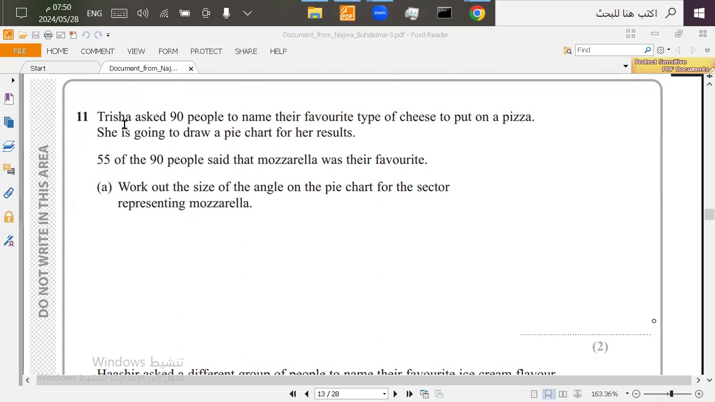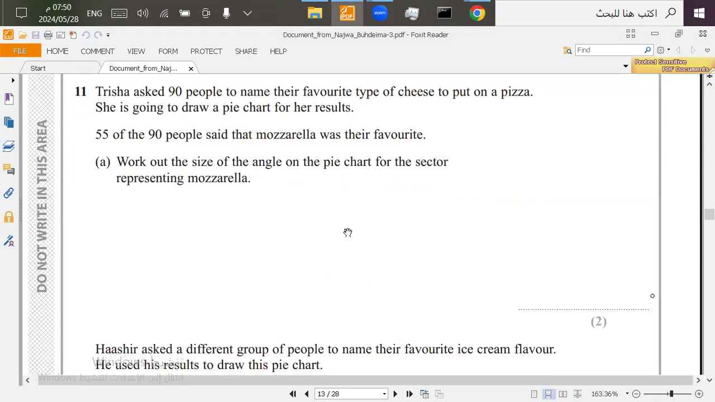Question 11. Trisha asked 90 people to name their favorite type of cheese to put on a pizza. She's going to draw a pie chart for her results. 55 of the 90 people said mozzarella was their favorite. Look at the size of the angle on the pie chart for the sector representing mozzarella.